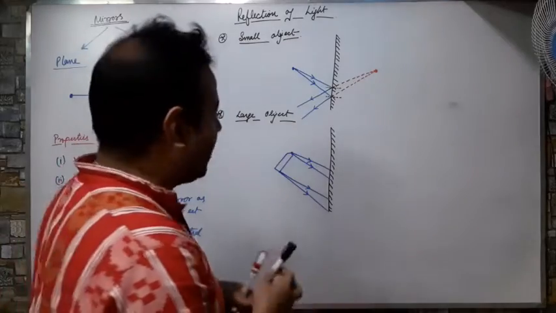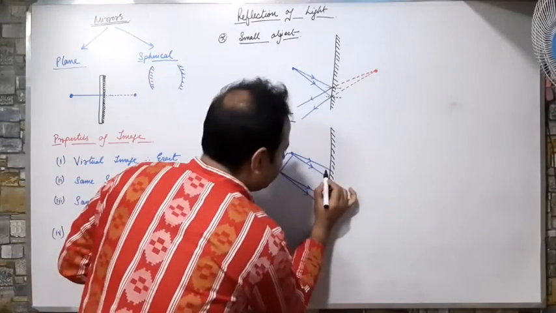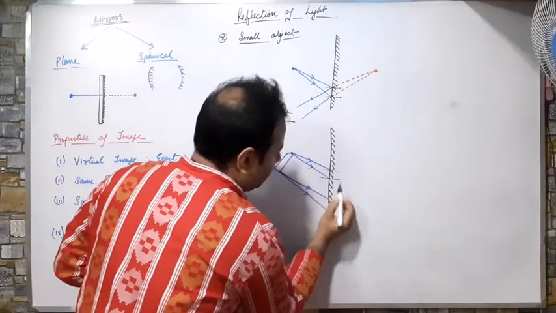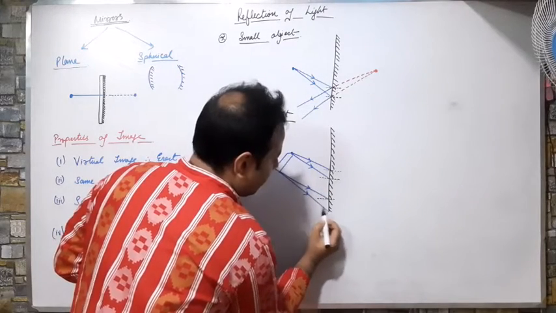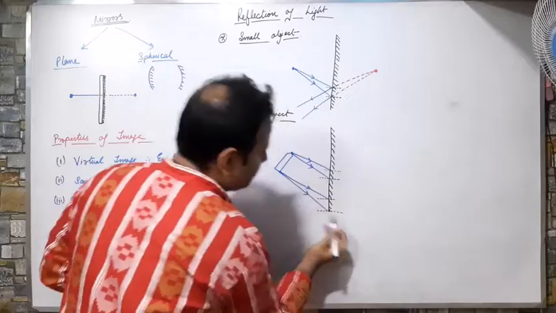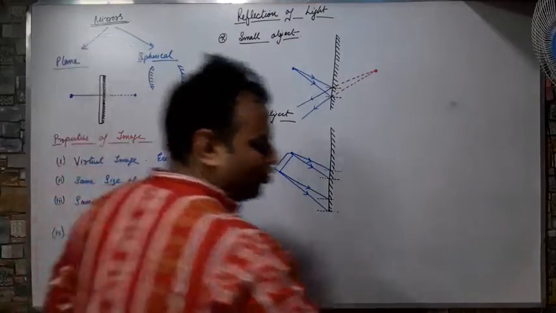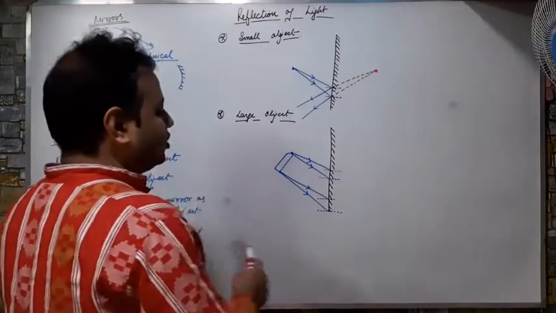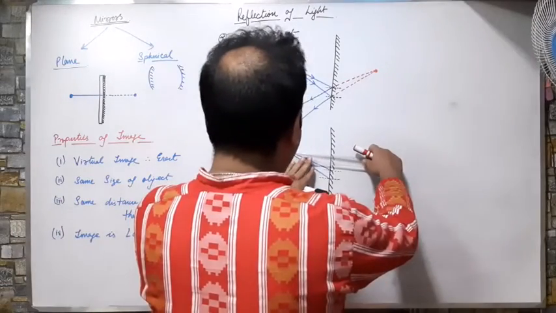Then next, I will draw the normal. This is the normal, the perpendicular lines. Again, what you will do? You will take the ruler with you and mark the two points of reference. You will take this point.